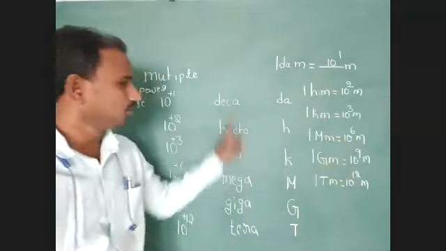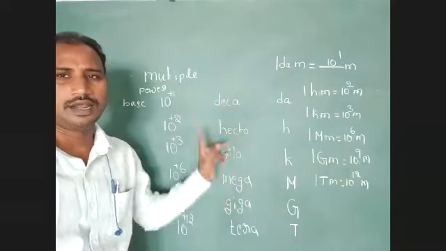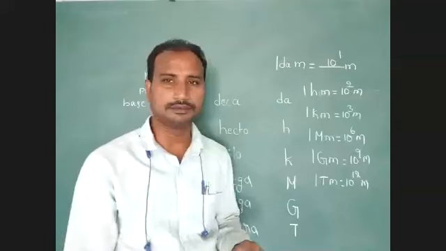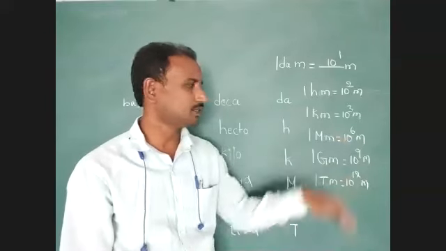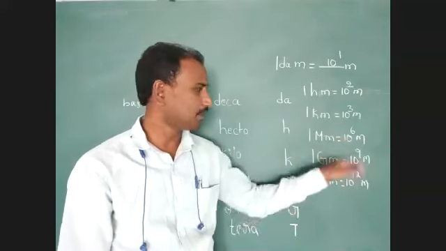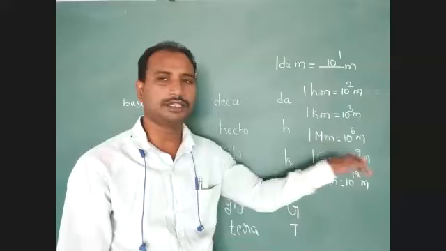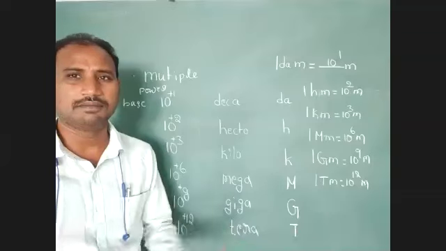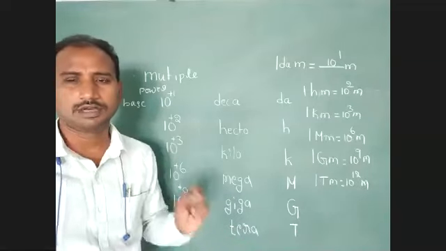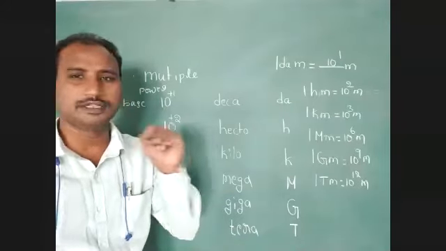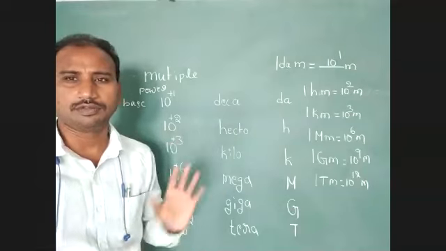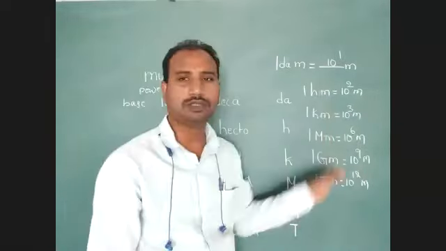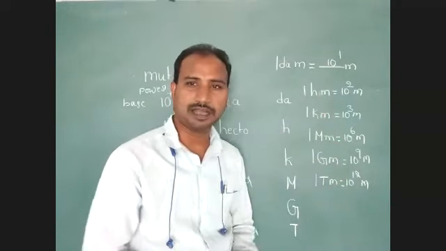We don't use these multiple names. 1 K meter, 1 small h meter, 1 capital M meter, 1 capital G meter, 1 capital T meter: what is the meaning? If you are a good educated student, you can identify it. Otherwise, you cannot understand this mathematical language.